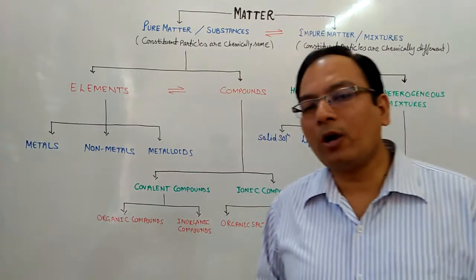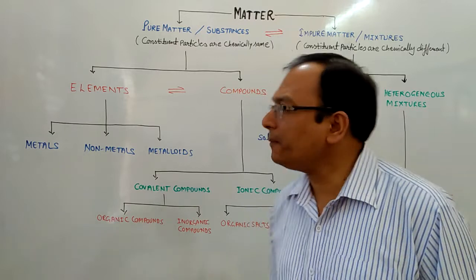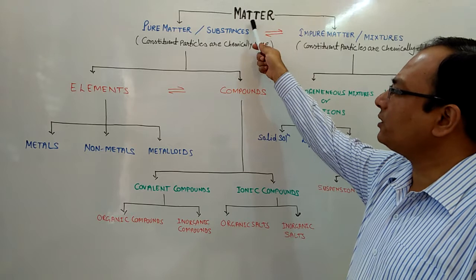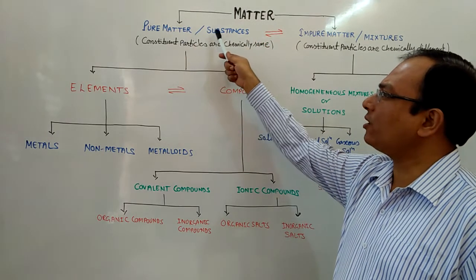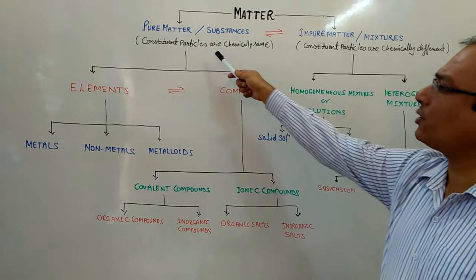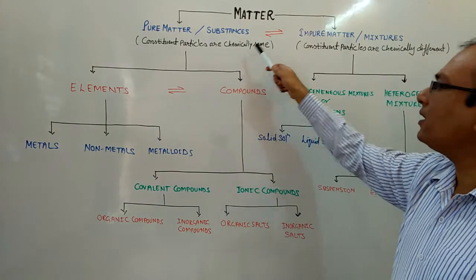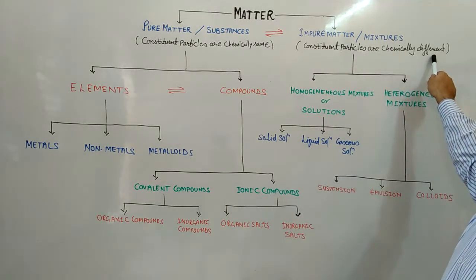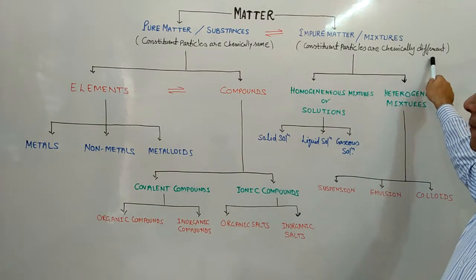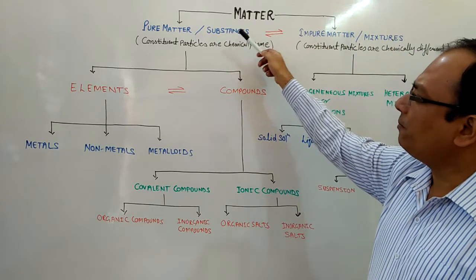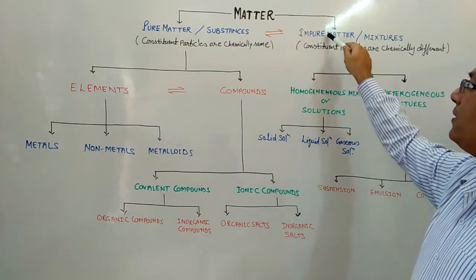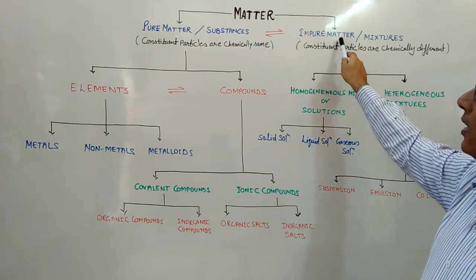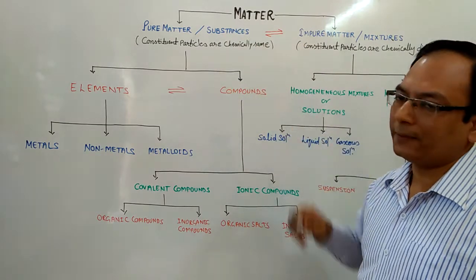So let's conclude our topic, chemical classification of matter. We have discussed that matter, on the basis of chemical composition, is classified into two categories: pure matter, also known as substances, in which the constituent particles are chemically the same, and impure matter, also called mixture, in which the constituent particles are not chemically the same. By mixing different substances, we can make mixtures or impure matter, and impure matter can be separated into components and become pure matter.